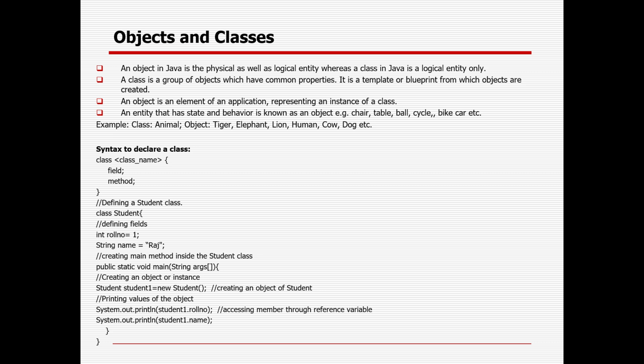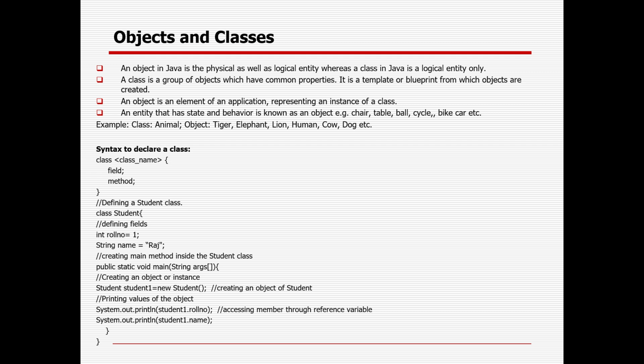Suppose animal is a class, which does not logically exist. But in case I want to see objects, like we are human beings, it can be monkey, donkey, elephant, tiger, lion. These are logically existing, so these are the objects. And in case I want to create a variable within the human being, suppose a person's name, my name is Aradhan, so that is a variable. In the tiger, there is something called Royal Bengal tiger. That is a variable.